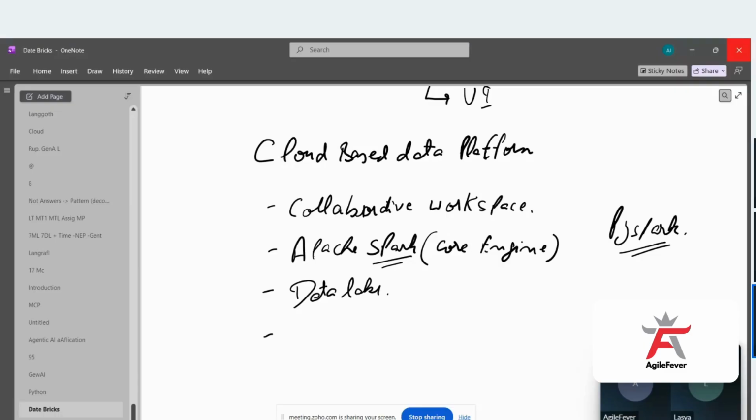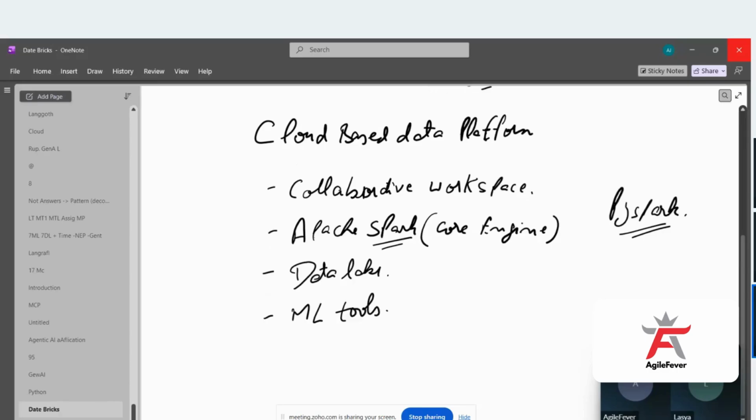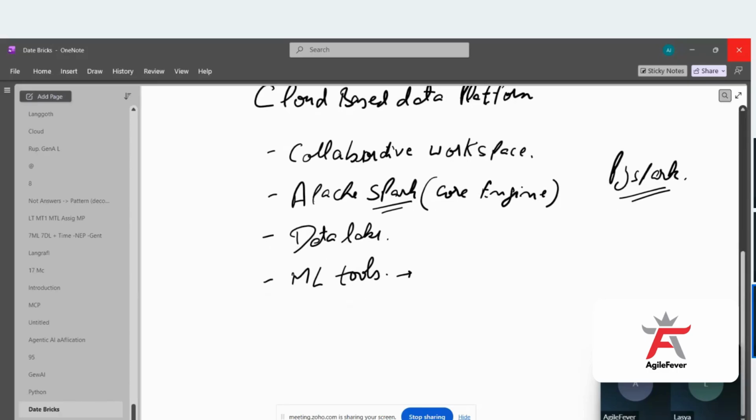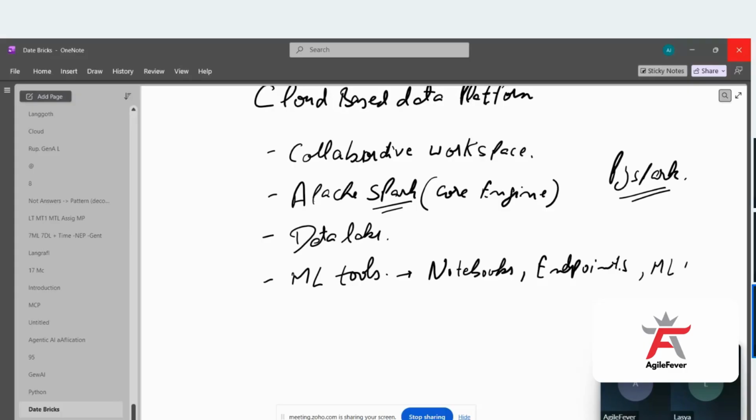And here we'll be having the machine learning tools also. Machine learning tools in the sense that here you will have Jupyter notebooks, and you will have endpoints also. Jupyter notebooks are where you will be creating the model and testing the models. Here you will have access to MLflow also.